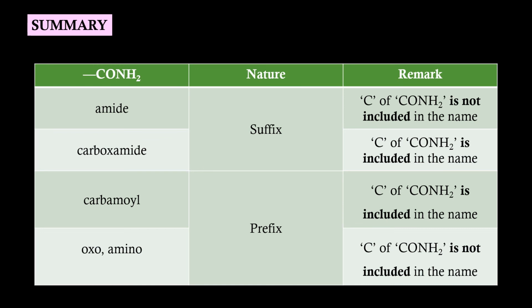Summarizing the terms, to address CONH2, if we use the word amide, it is a suffix where C of CONH2 is not included in the name. With the word carboxamide, we can recognize it as a special suffix where C of CONH2 is included in the name. With the term carbamoyl, we can recognize CONH2 as a prefix where C of CONH2 is included in the name. If we use the term oxoamino, this is also a prefix name, but the carbon of CONH2 is not included in the name.